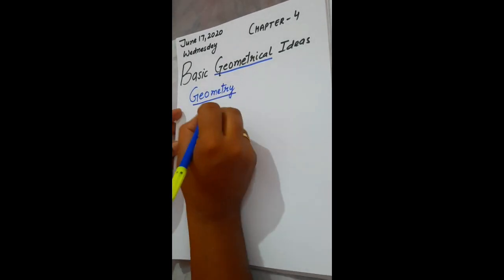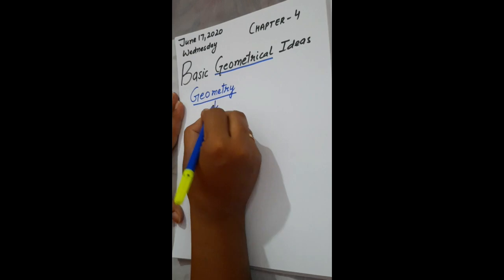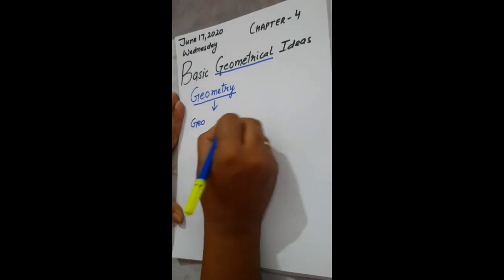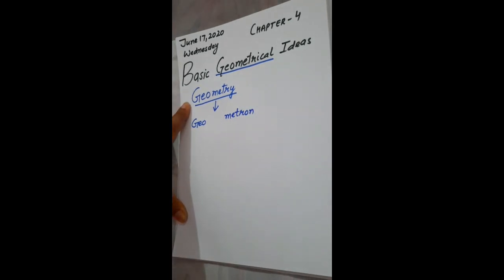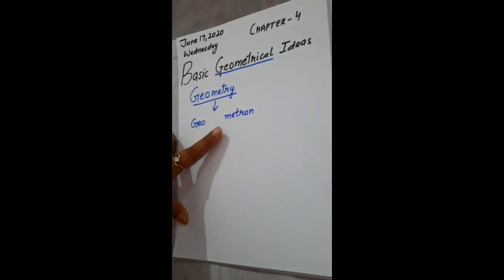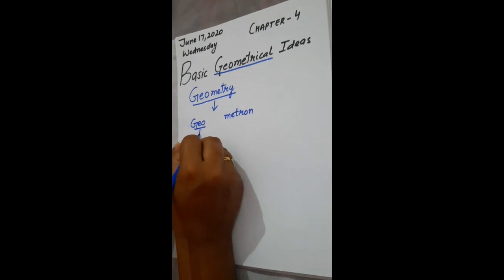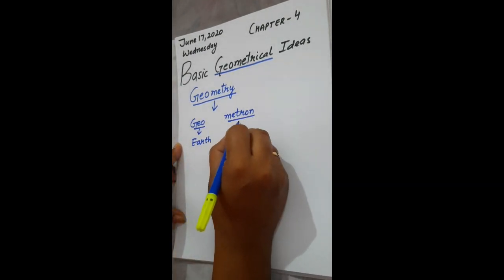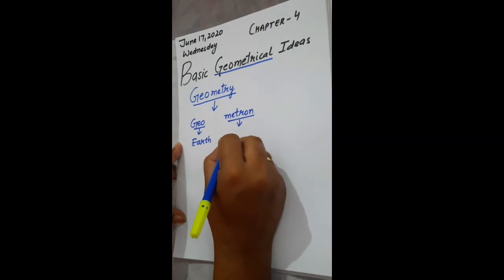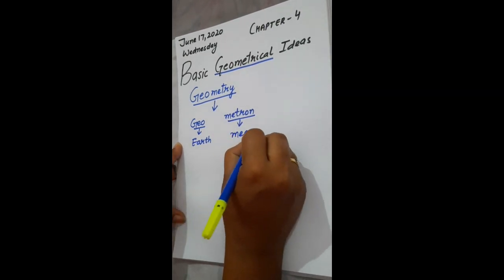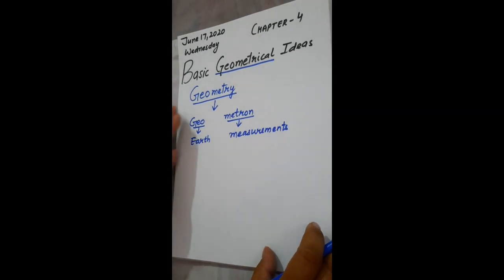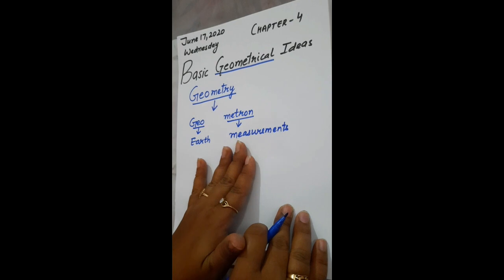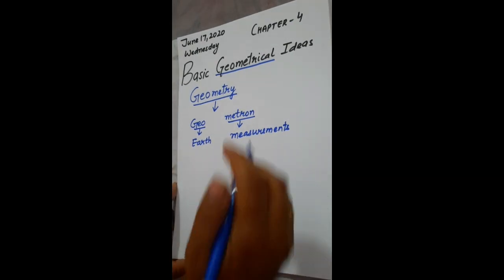The word geometry derives from the Greek word geometria, where geo indicates earth and metron indicates measurement. Here geo means earth and metron means measurement. So simply, what do we mean by geometry?